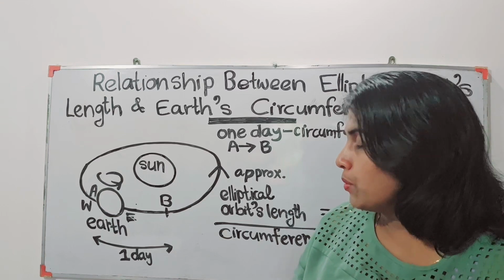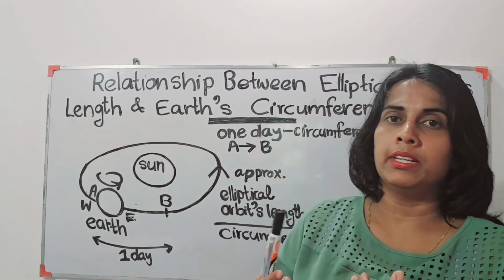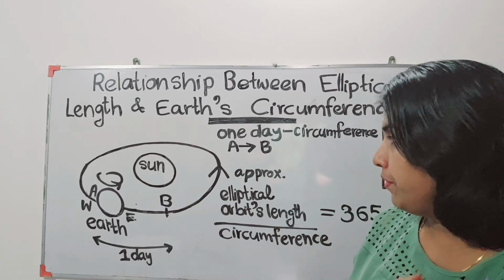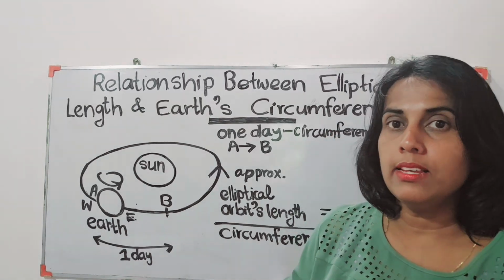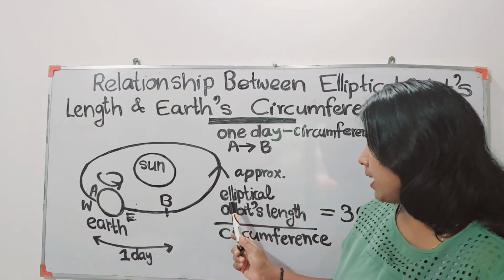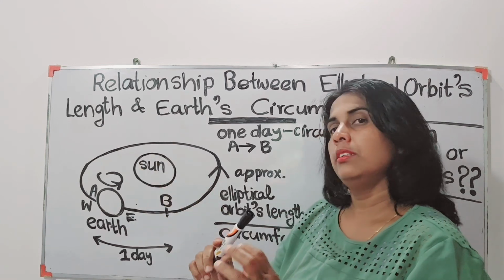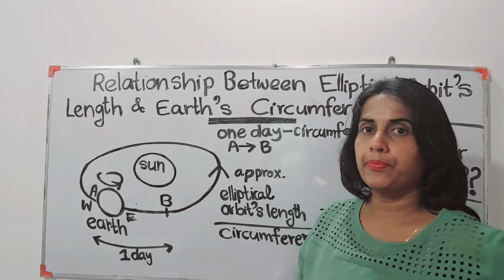Even under tangential force, if it is traveling along this orbit, approximately we can calculate how many times the Earth rotates while it is going along the orbit.